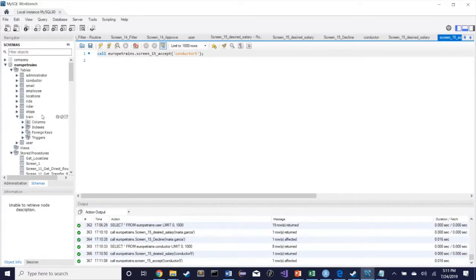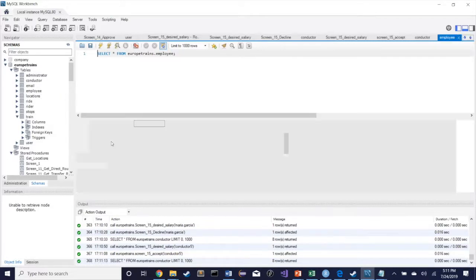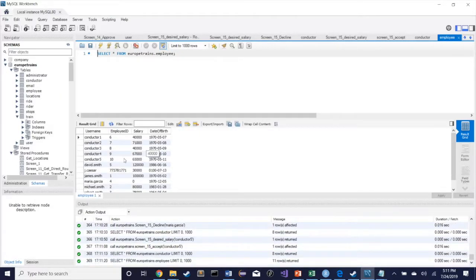Now let's check conductor 5. That raise request has gone away, and if we check his salary, we see conductor 5 has a $65,000 salary. Maria Garcia still has her $0 salary because she's on strike.